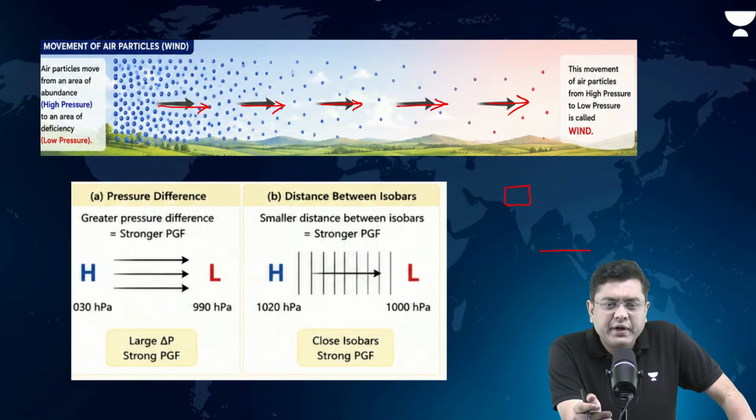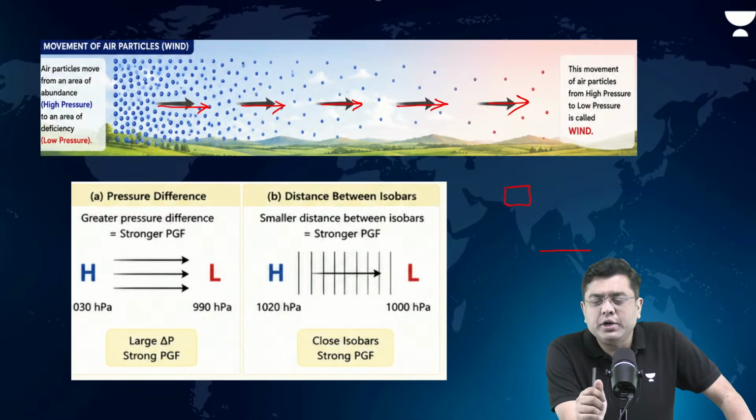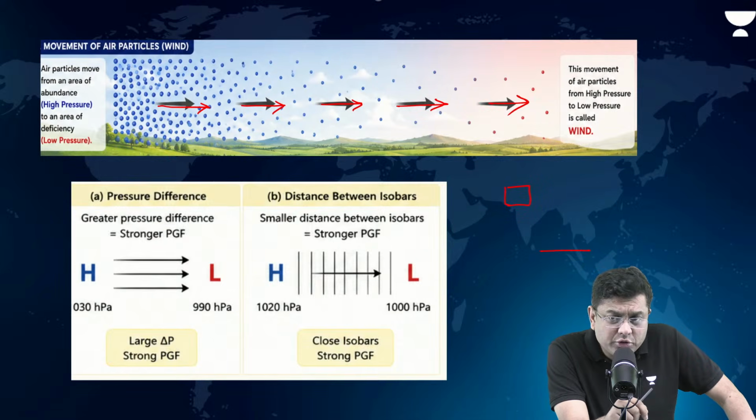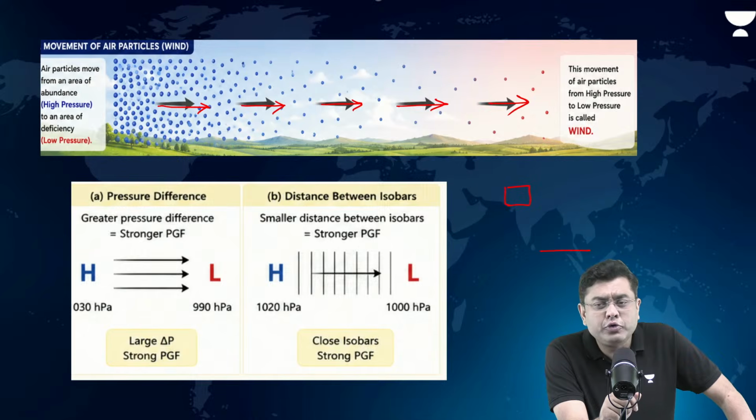We will cover the remaining portions tomorrow. We will also be discussing air circulation, permanent wind systems, and the concept of local winds, along with the Coriolis force. What is the case of the Coriolis force? That is again something that we are going to discuss tomorrow. I hope today's session has been understood. Do solve the PYQs. Let me know in the comment section how many of you have been able to solve all the PYQs correctly. And we meet again tomorrow.